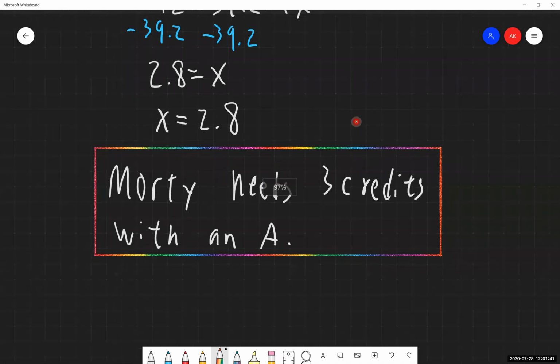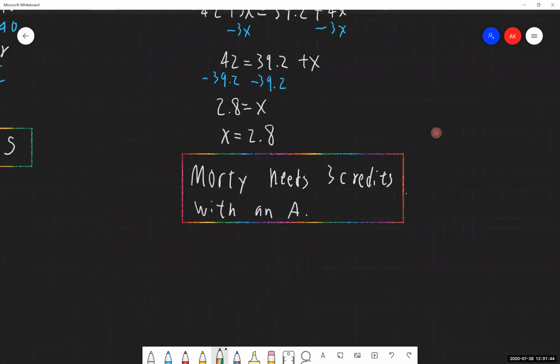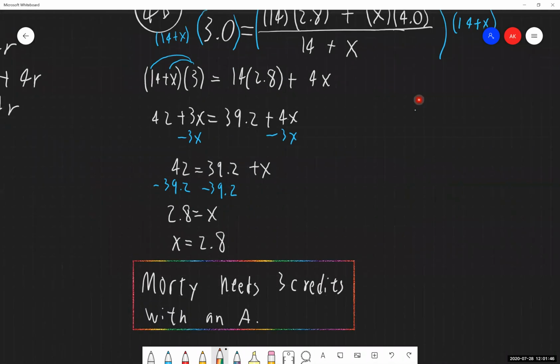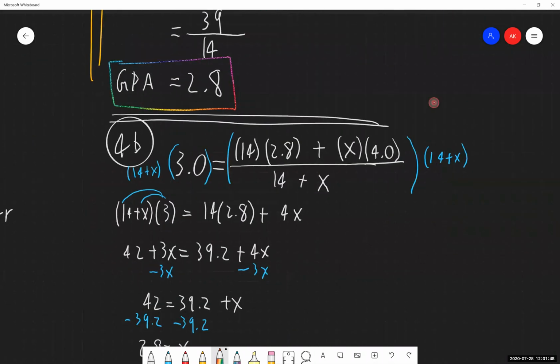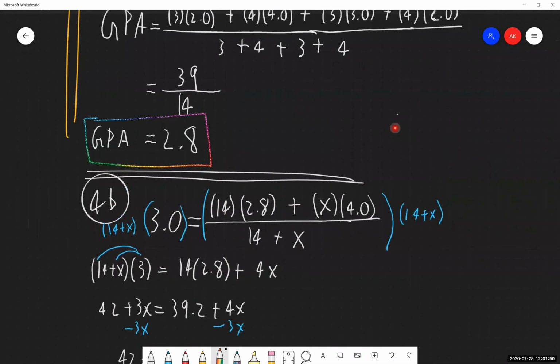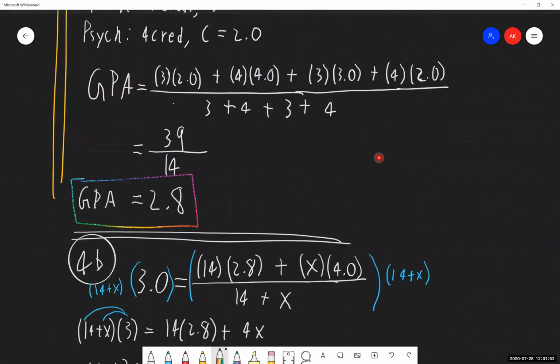So this is our process for going through our GPA problems. Make sure you are keeping track of whether you are actually solving for a GPA, like we had in our first part. Make sure you're listing the number of credits and the GPA associated with those credits in the numerator spot, and just the credits in the denominator spot as well.